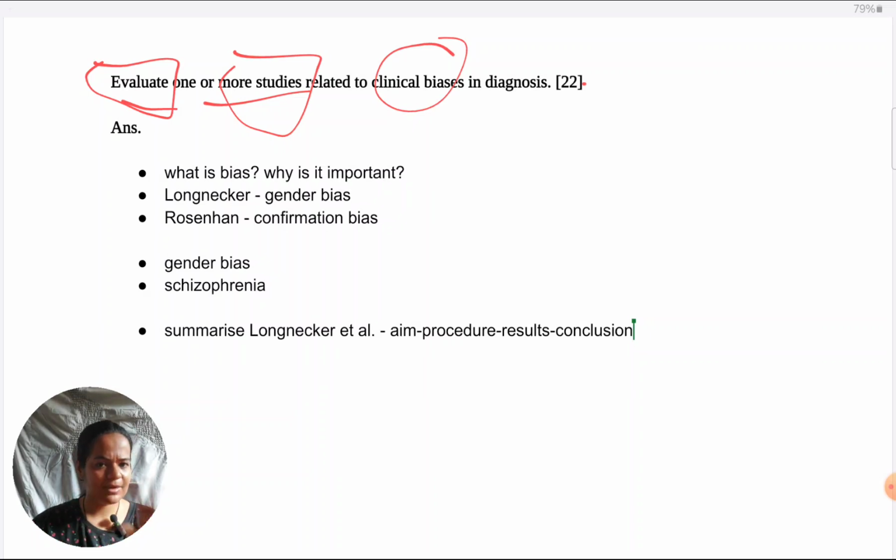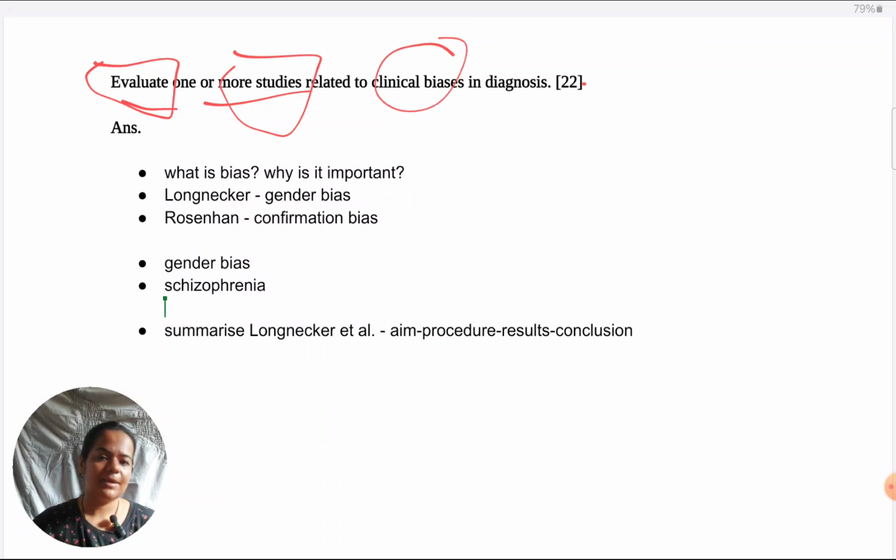Okay, so then you summarize the study. Just to give you a quick brief, in case you don't remember, this was just a review, a meta-analysis study, Longnecker et al. And they found that indeed the representation of male cases is much higher in research also, not only in actual clinical diagnosis. So males tend to get diagnosed a lot more than females, because in any given study, they found that males outnumber females usually by a ratio of 2:1, which is a big ratio.